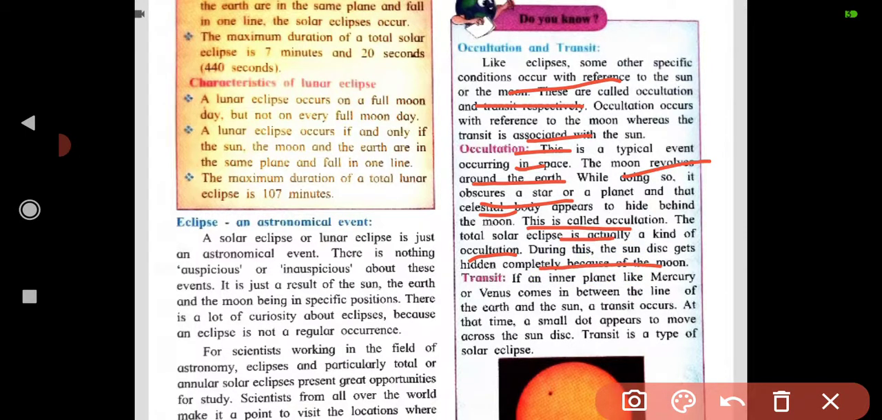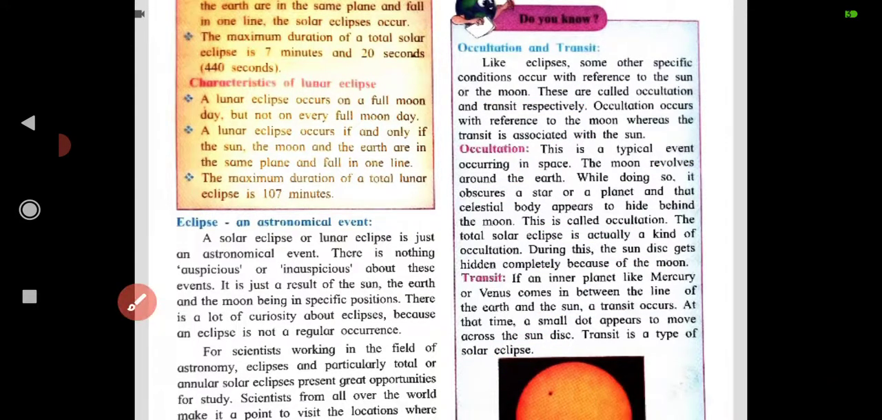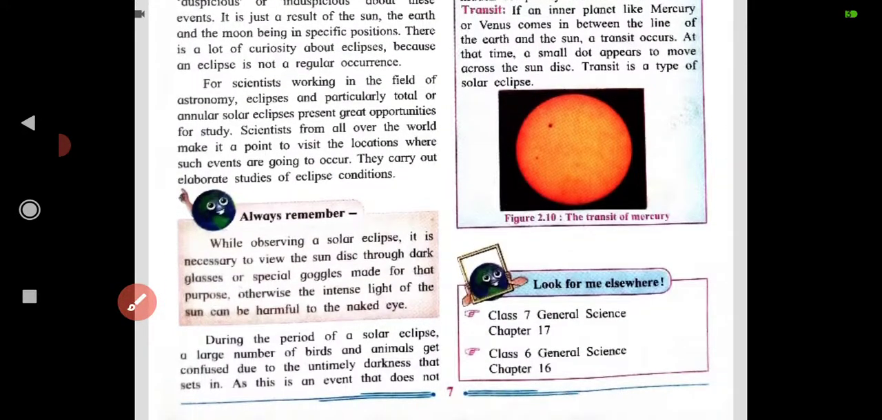Transit: if an inner planet like Mercury or Venus comes in between the earth and the sun, a transit occurs. At that time a small dot appears to move across the sun disk. Transit is a type of solar eclipse. They have given it here, you can see it.